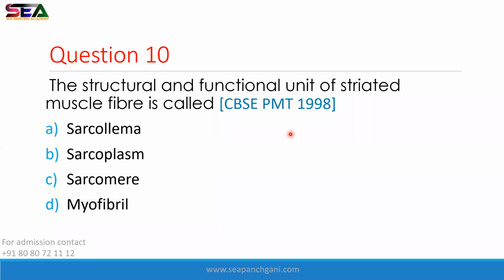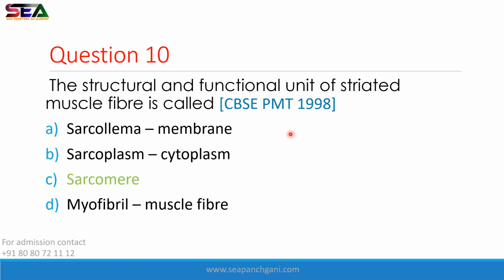देखो बाकी लोग अथर्व, ऋतिक, सुमित. Please try to answer. Abdul Basit, please try to answer. Yes, sarcomere is your structural and functional unit of your muscle fiber. Sarcolemma क्या होता है? Membrane of muscle fiber. Sarcoplasm क्या होता है? Cytoplasm of skeletal muscle. और myofibril तो muscle fiber होता है.